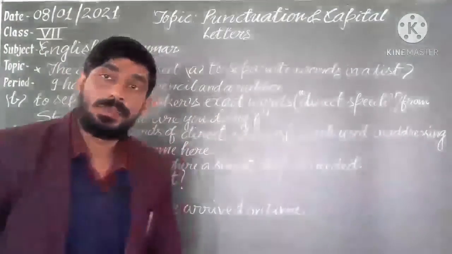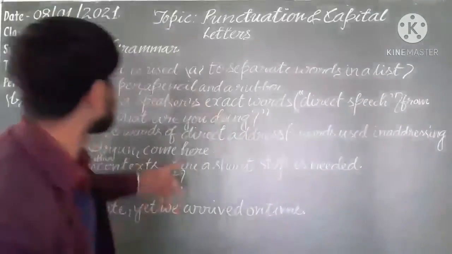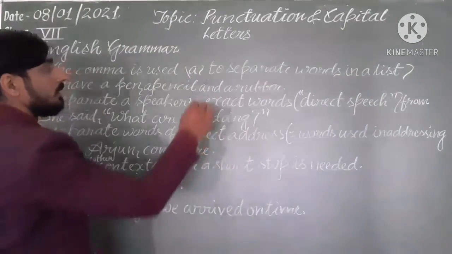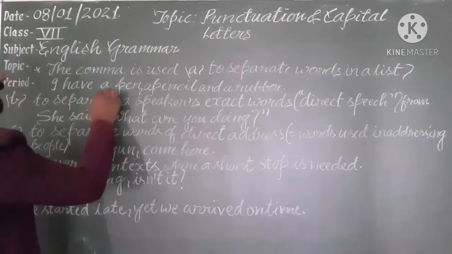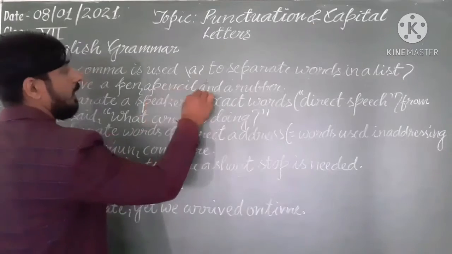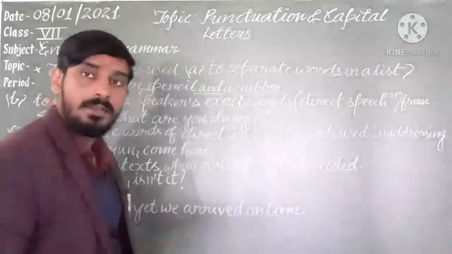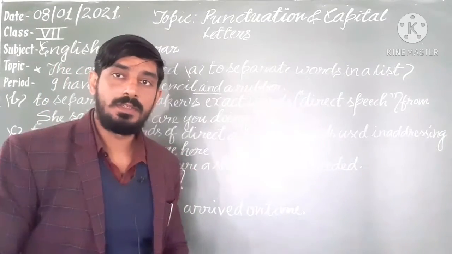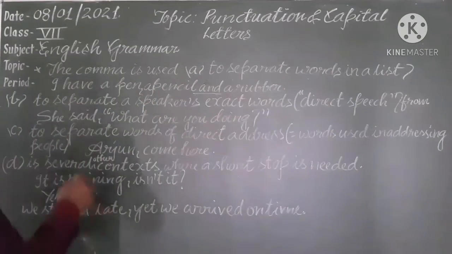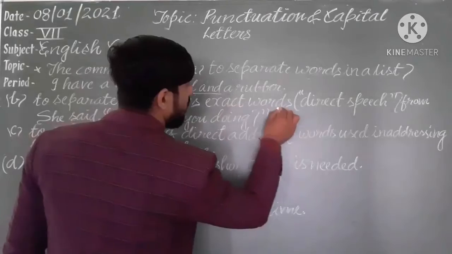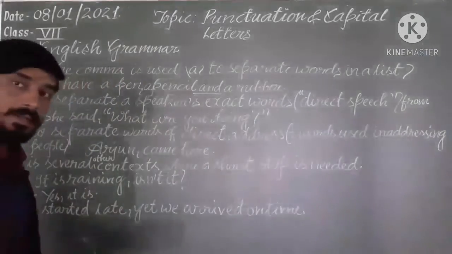Now we will see the next uses. The comma. The comma is used to separate words in a list. Look here: I have a pen, a pencil and a rubber. But before 'and' we don't use a comma. Before 'and' we omit the comma. Understand? Afterward, to separate a speaker's exact words in direct speech, we use a comma